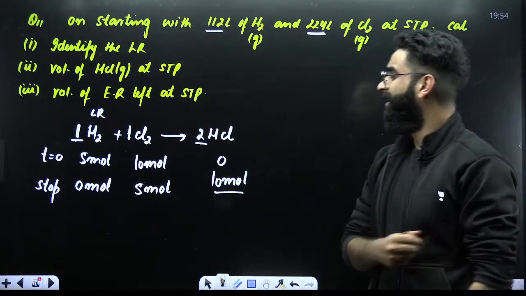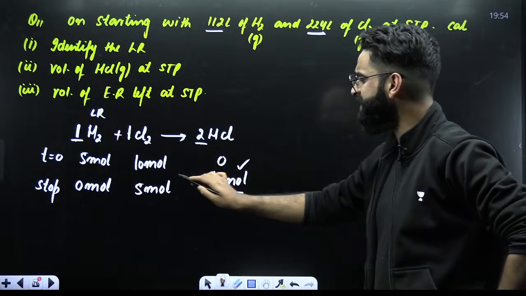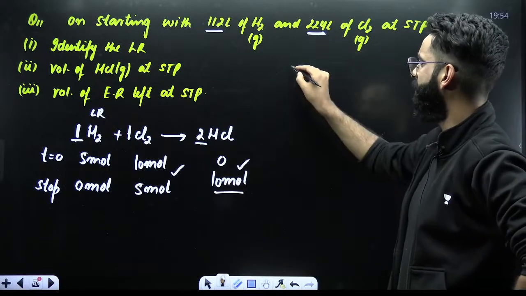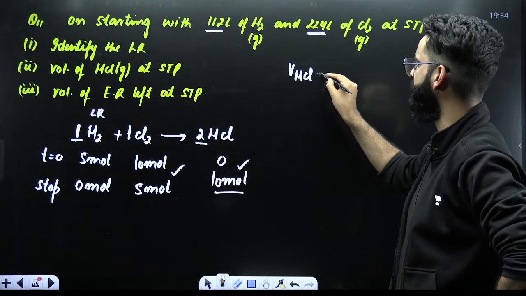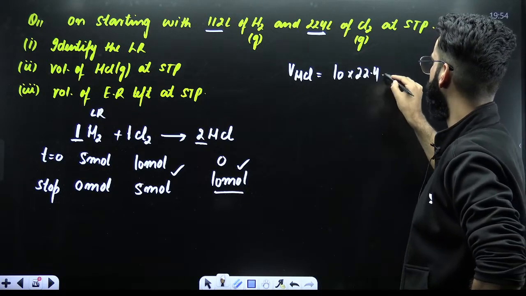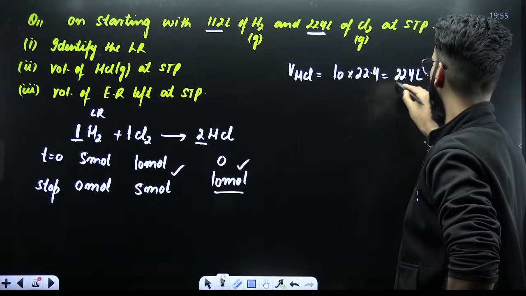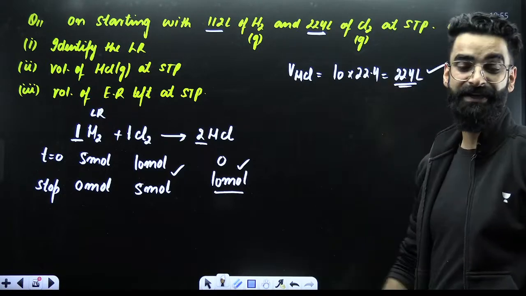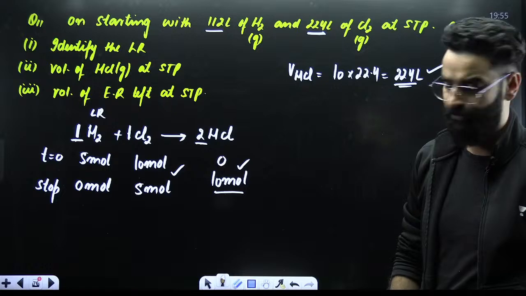Yeah? But was I supposed to calculate moles or was I supposed to calculate volume? First of all, I was supposed to calculate the volume of HCl formed, which will be equal to moles of HCl multiplied by 22.4. The value comes out to be 224 liters. So 224 liters of HCl would have got formed at the end, right?